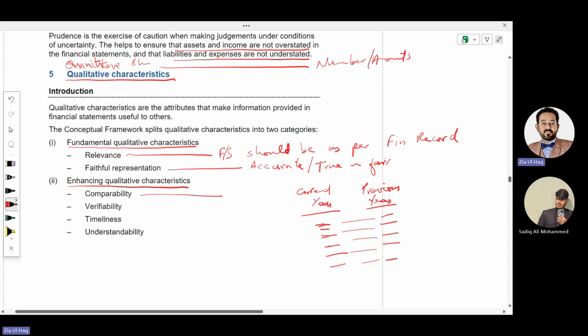What are the other enhancing qualitative characteristics? Financial statements should be verifiable. Verifiable means an auditor must audit the financial statements, verify the figures and provide a report on whether these figures are accurate or not. If there is no audit, financial statements are not verifiable. And financial statements should be timely. Timeliness means they should be prepared on a timely basis, like on a yearly basis. And understandability means if different terminologies are used in the financial statements, their meaning should be explained.